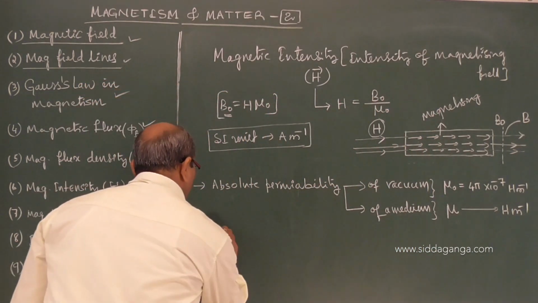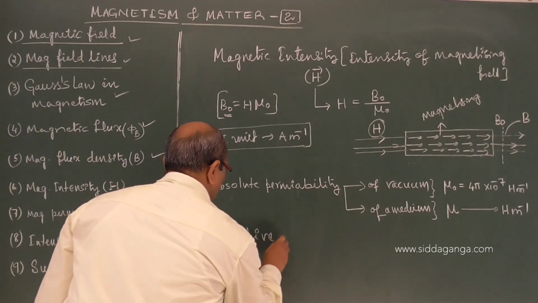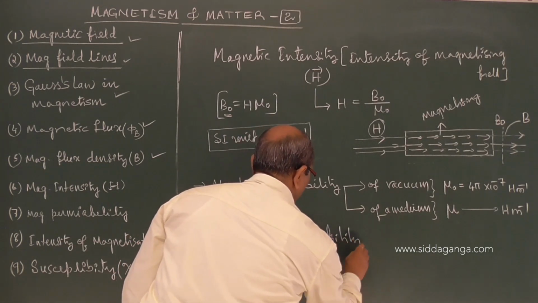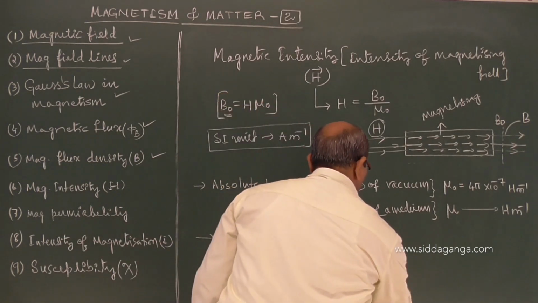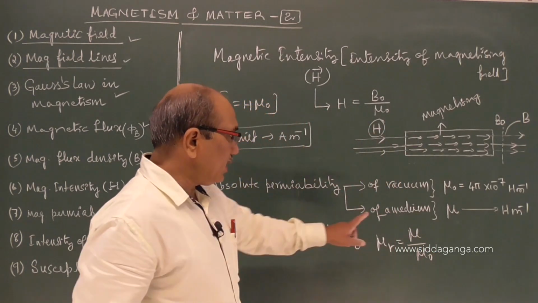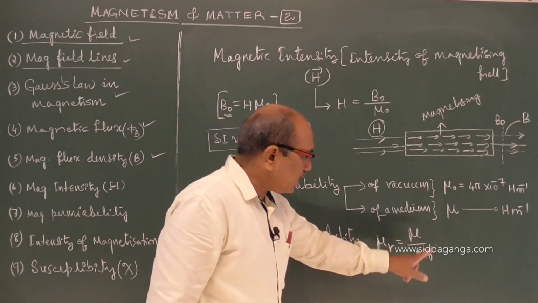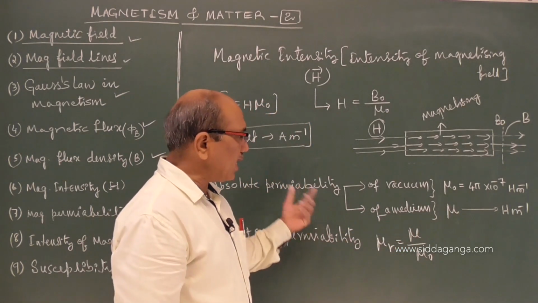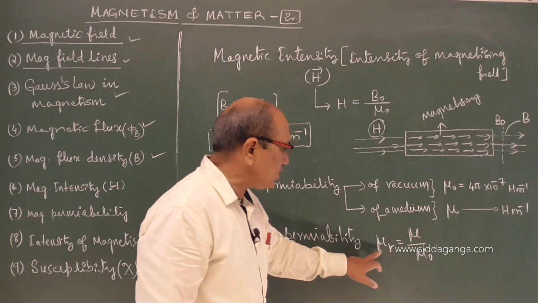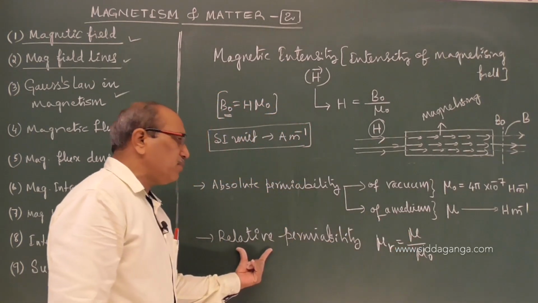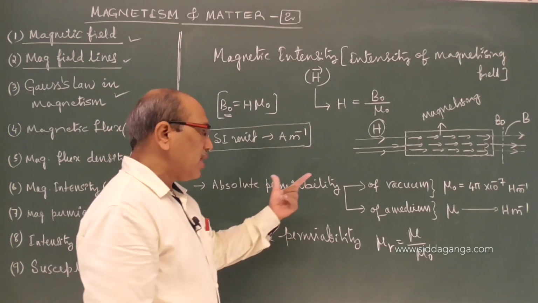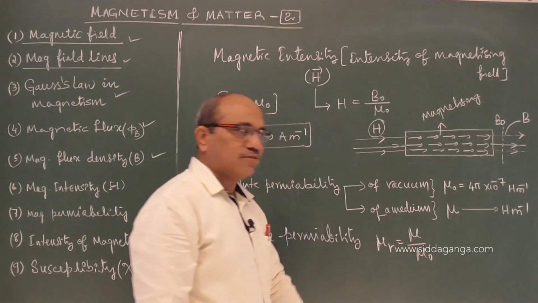Again, we define relative permeability. Mu R is the ratio of mu to mu naught. It is the conducting ability of the medium compared to that of vacuum, to what extent the magnetic flux lines can pass through a given medium compared to vacuum, as in electrostatics, epsilon R is equal to epsilon by epsilon naught.